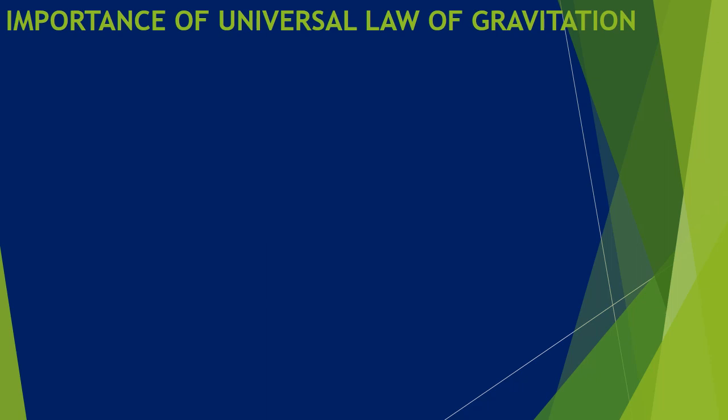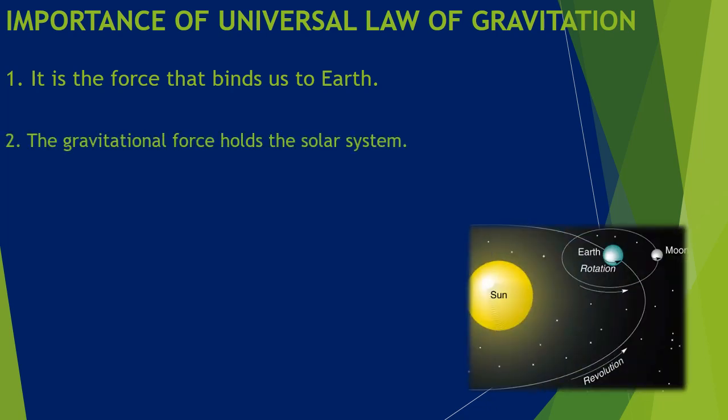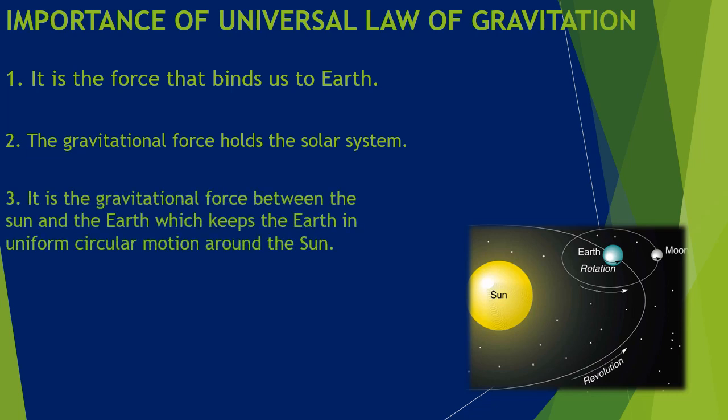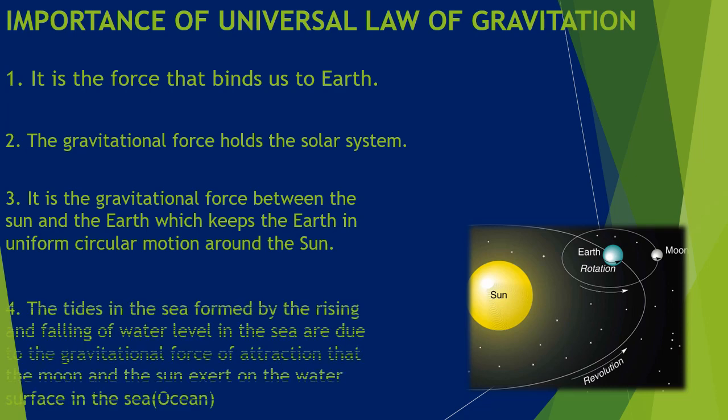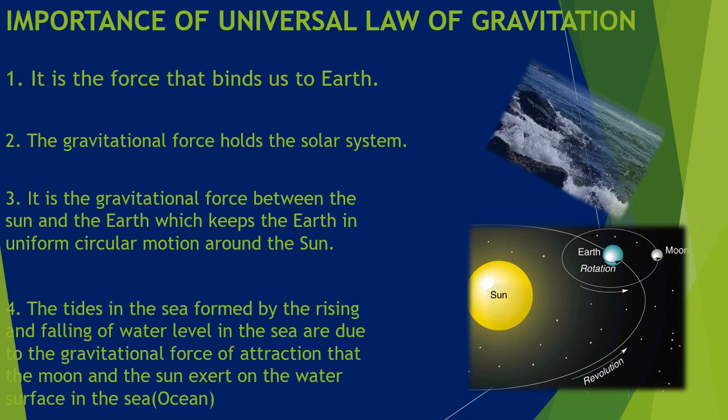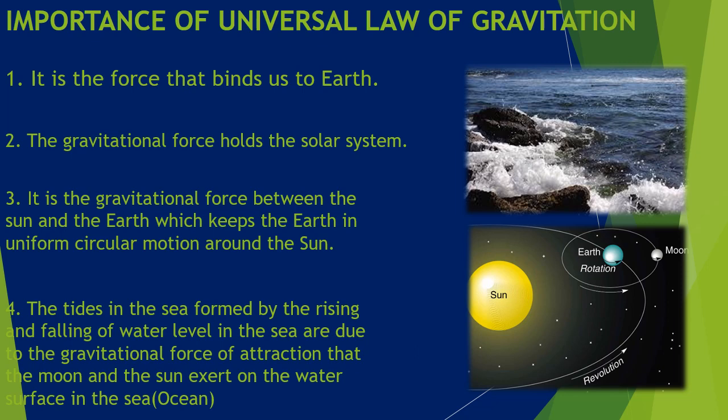Let us discuss the importance of the universal law of gravitation. It is the force that binds us to the Earth. The gravitational force holds the solar system. It is the gravitational force between the Sun and the Earth which keeps the Earth in uniform circular motion around the Sun. The tides in the sea, formed by the rising and falling of the water level, are due to the gravitational force of attraction that the Moon and the Sun exert on the water surface in the sea or the ocean.